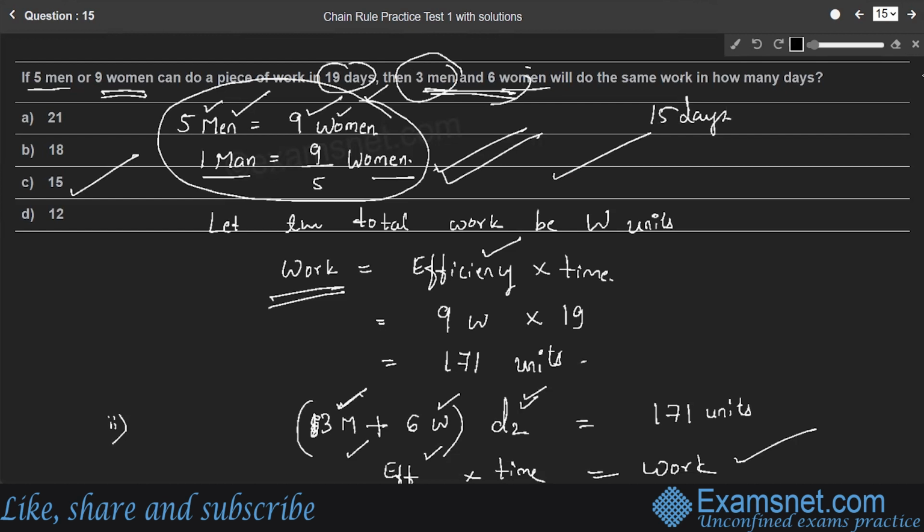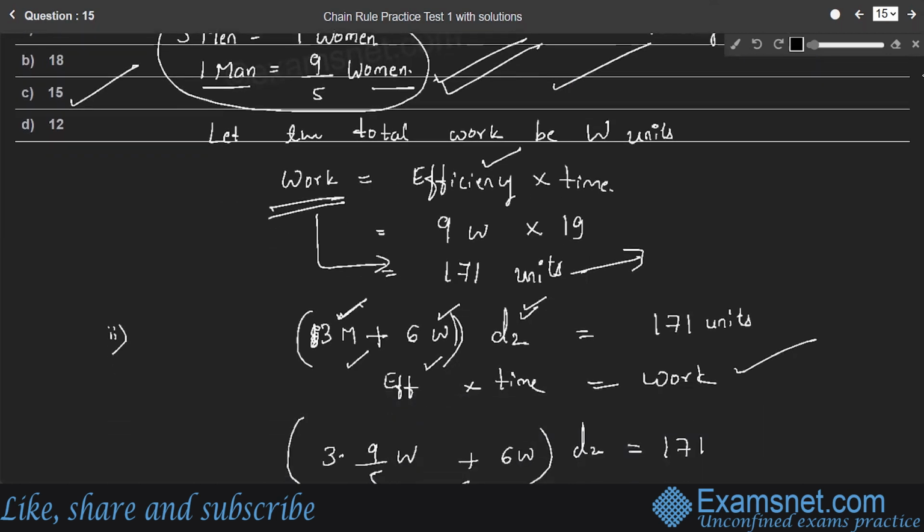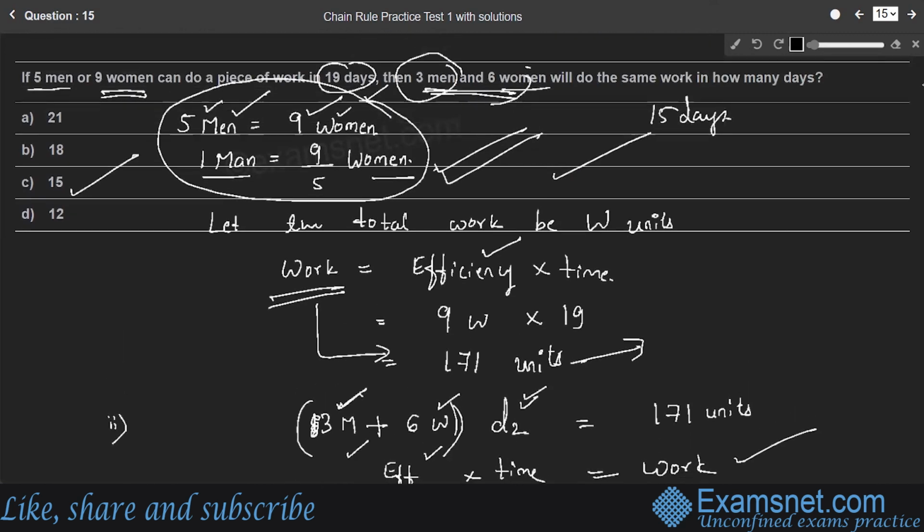Now, total work needs to be calculated, which is 171 units. And in the second case, 3 men and 6 women, how many days are they taking? Just substituting the values of efficiency of men and women, you will get the answer. So, finally, we got 15 days of time as the answer. Option C.